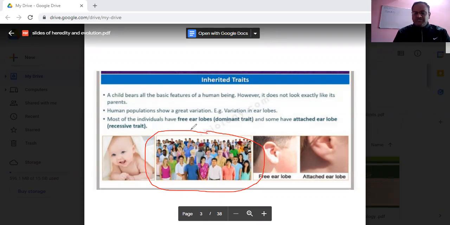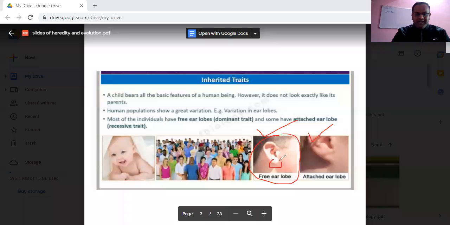Okay. And students, in the next image, one caption says free earlobe, and another says attached earlobe. Free earlobe is the one that the maximum individuals in the human population have. If the lobe is not attached with the face, then it is free earlobe.